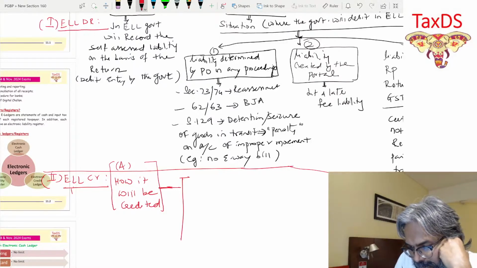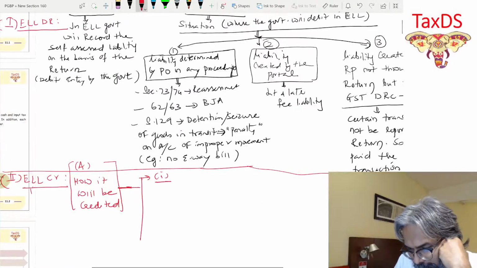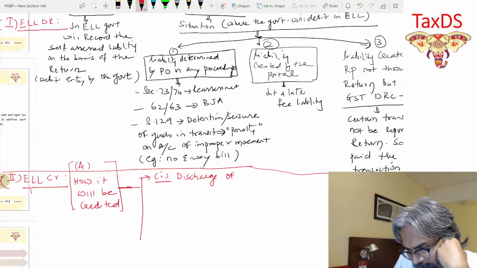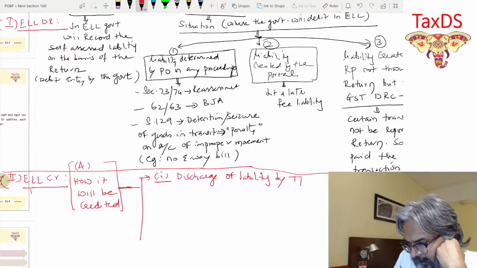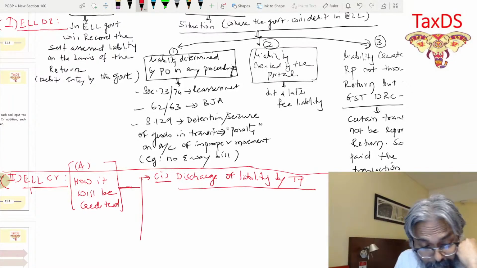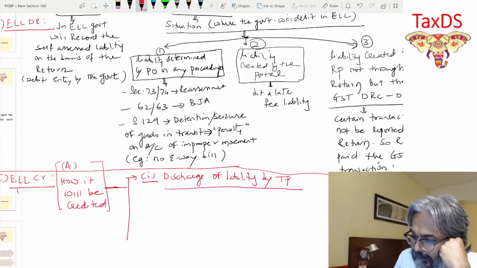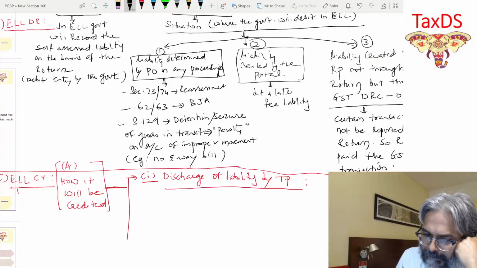In that, students, there are two things. One is about discharge of liability by the taxable person. So he is discharging the liability, students. Now this is a very important point. He is discharging the liability, isn't it?